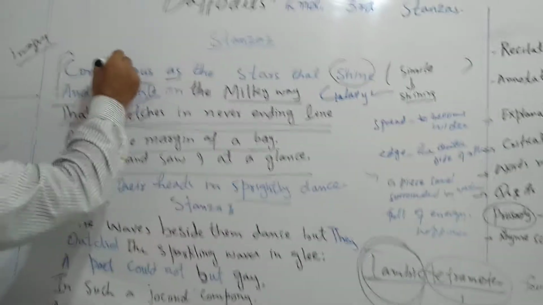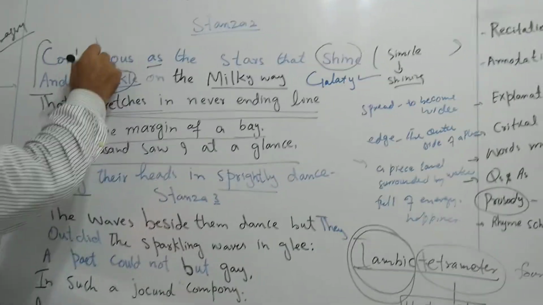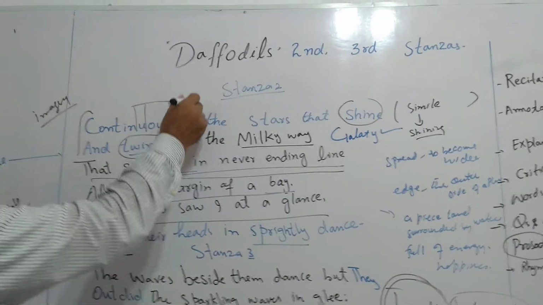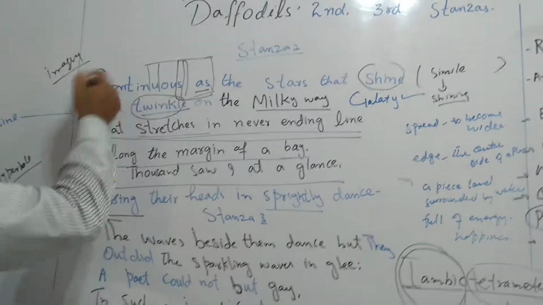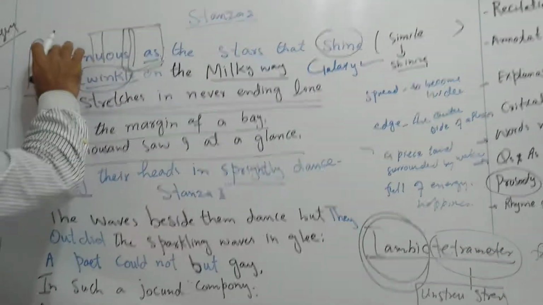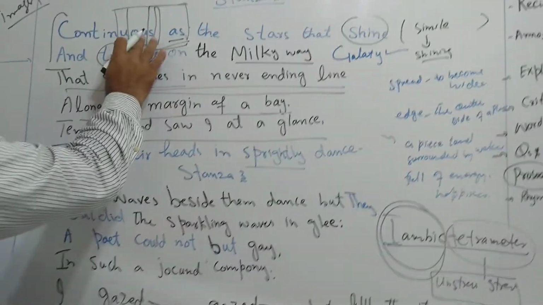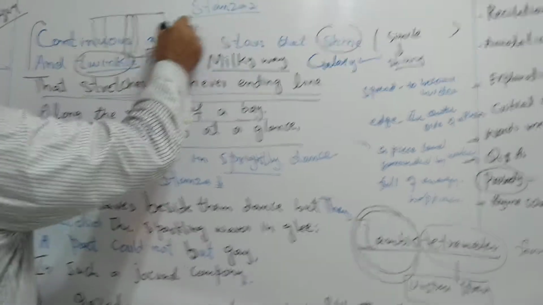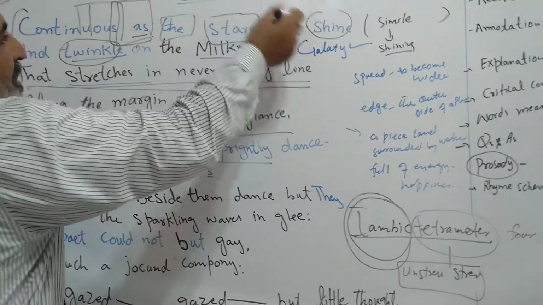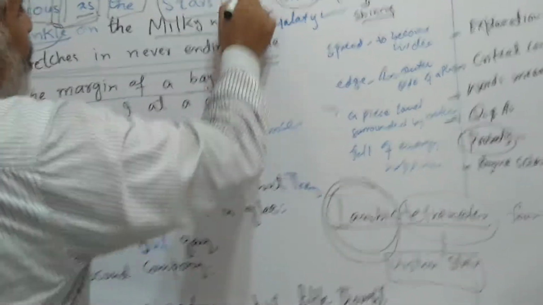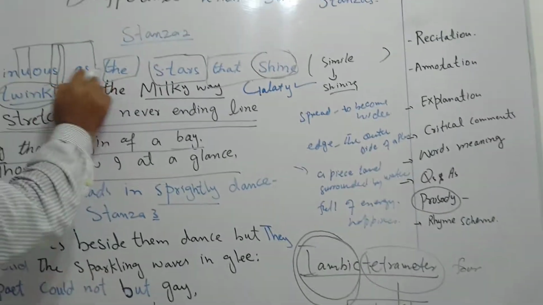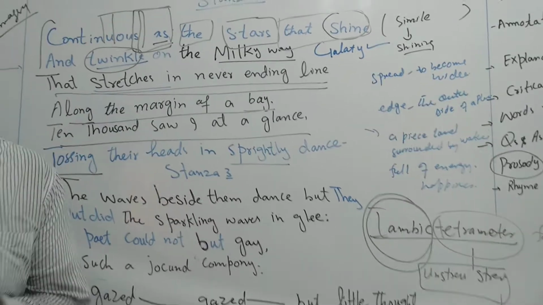Suppose we have four feet here. This is one foot. Suppose this one is unstressed, then this one is stressed. This is unstressed, this is stressed. Then again unstressed and stressed. So we have four: 1, 2, 3, and 4. So this is scanning.